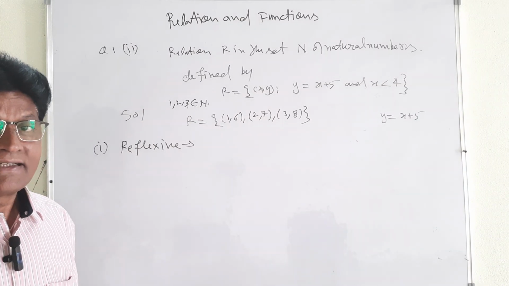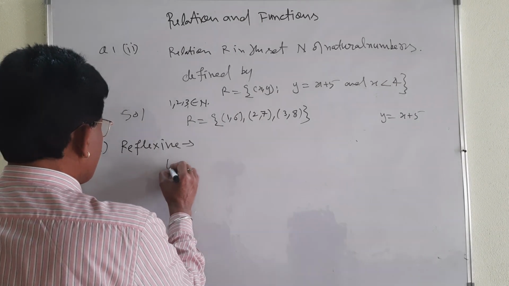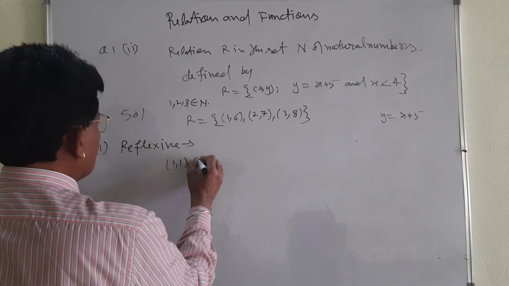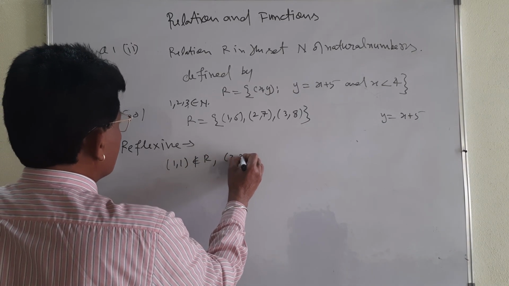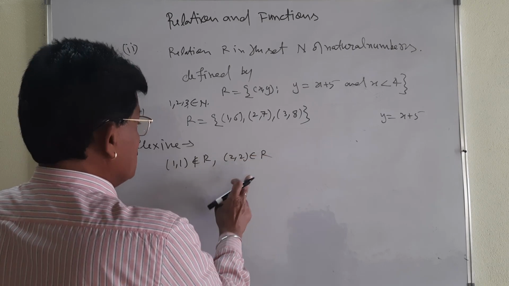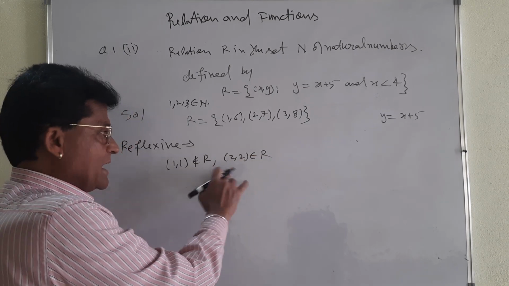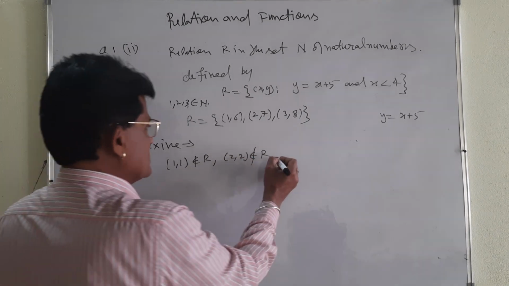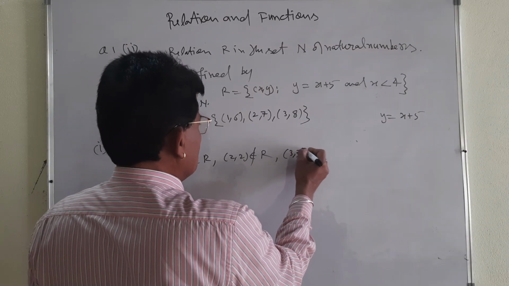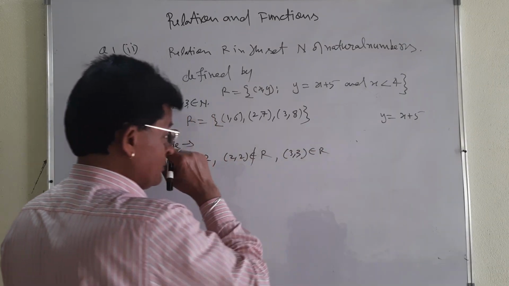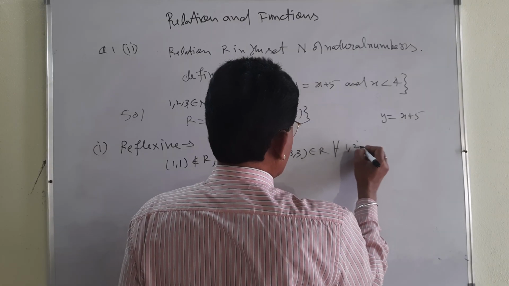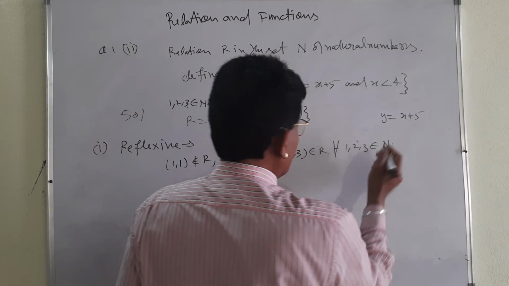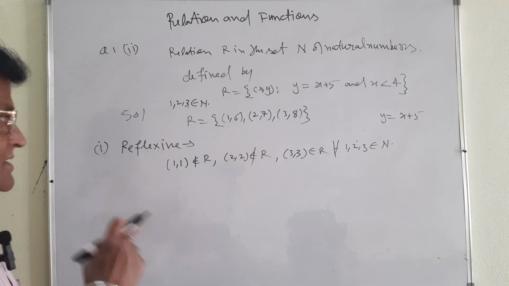So (1, 1) does not belong to R, (2, 2) does not belong to R, and (3, 3) also does not belong to R. I can write in one line, but I am writing separately so that you will understand.